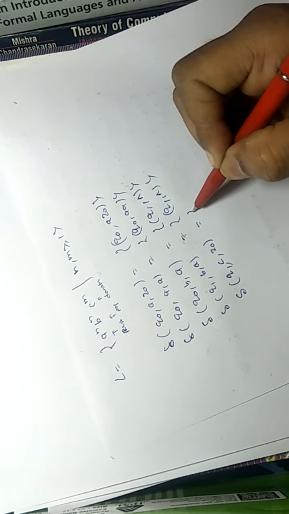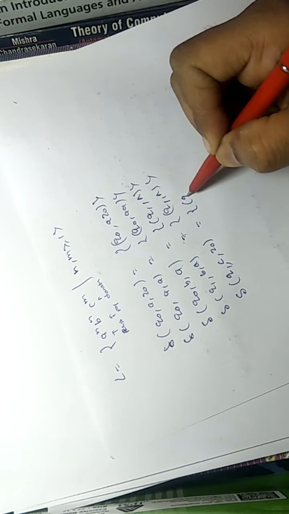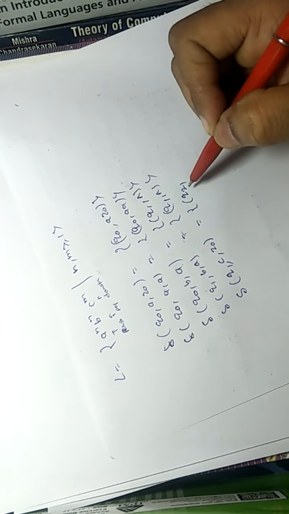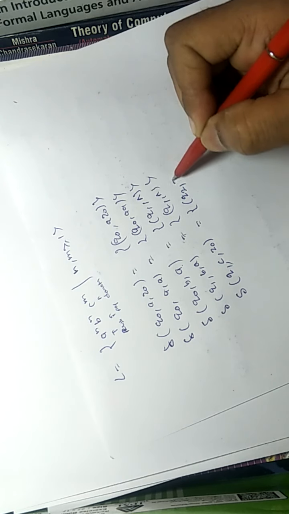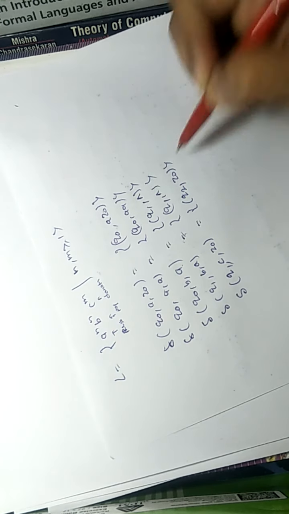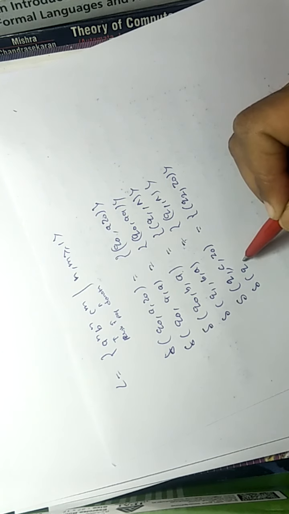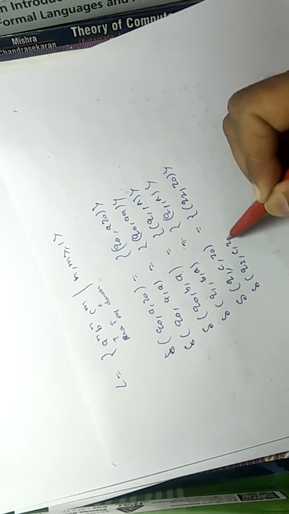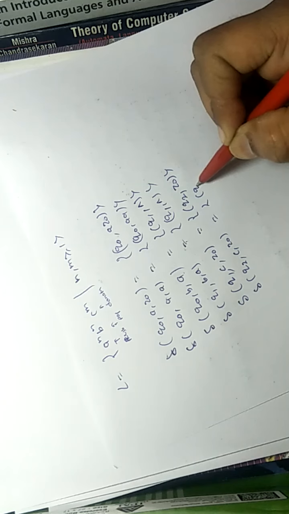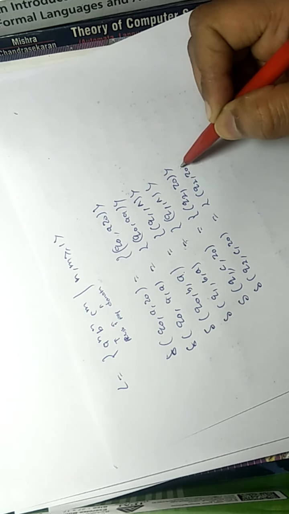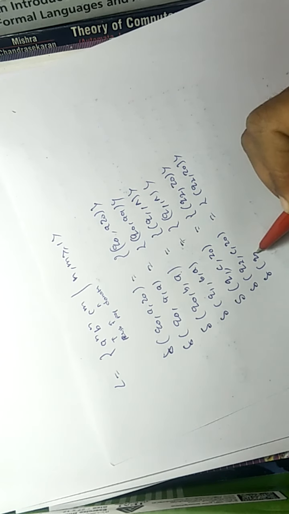So here you need to do nothing but change the state to make sure you read a minimum of one C, and you are doing nothing here. Now there may be more than one C, so do nothing for all C. Then you will reach the end of the input where Z0 will be on the top of the stack. You can change state to the final state and pop it. So this is for this PDA.